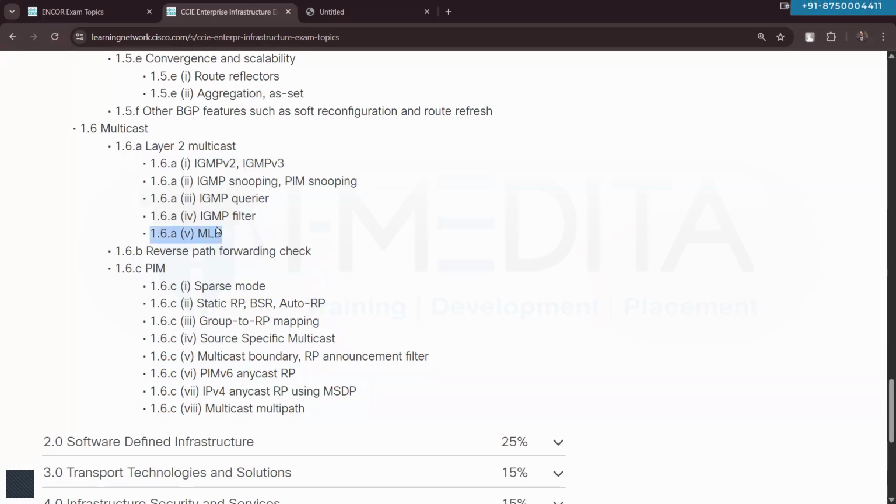MLD is basically for IPv6. So what is this layer 2 multicast? What is PIM, sparse mode, dense mode, sparse-dense mode, source specific multicast, anycast, RP, MSDP, whatever concepts are there regarding the multicast, we will talk about as a part of our content.